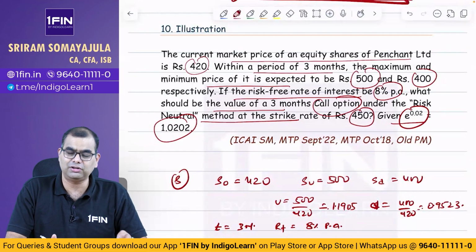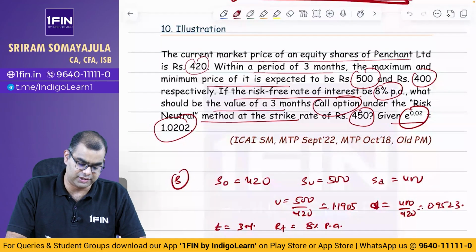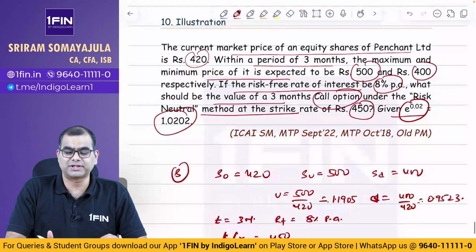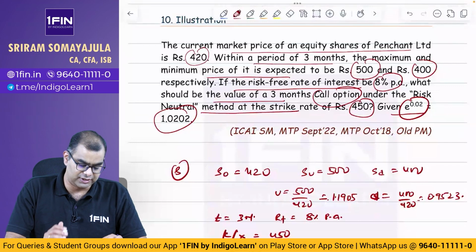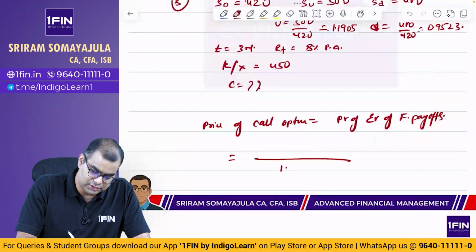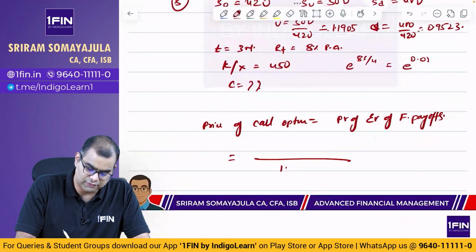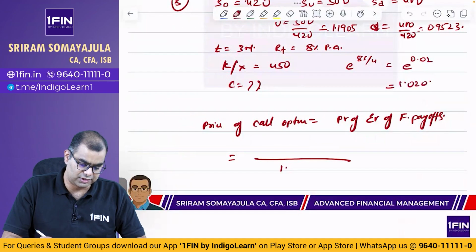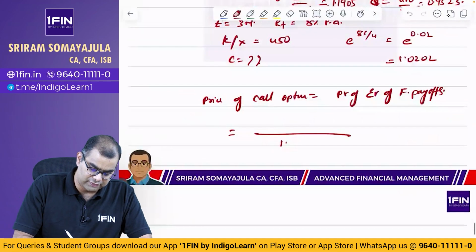So 8/4 is 2%. 2% of e power 0.02 போட்டால் we'll get 1.0202. e power 8% by 4 is equal to e power 0.02, that's equal to 1.0202. தானே கொடுத்ததாங்க? ஓகே, 1.0202.